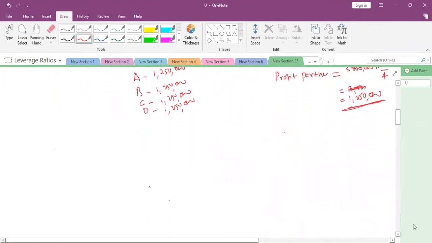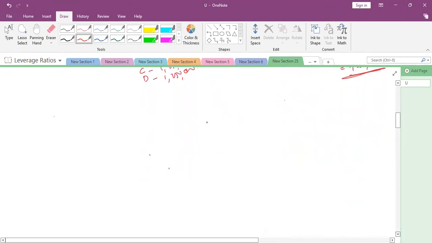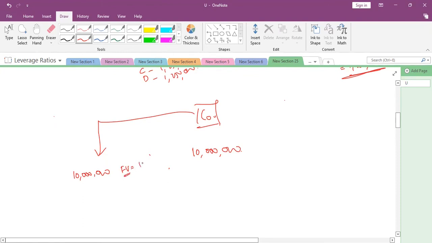In the case of a company, the company has got 10 million profit. This company's share capital is also 10 million. The face value of the share is 100.